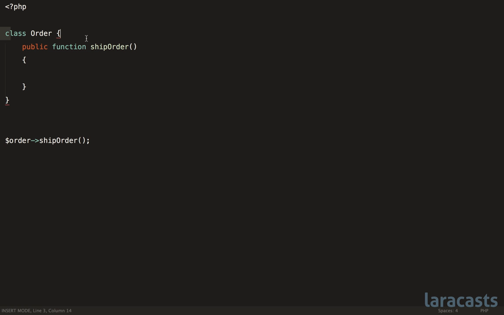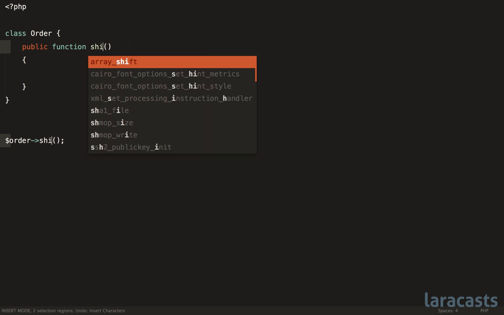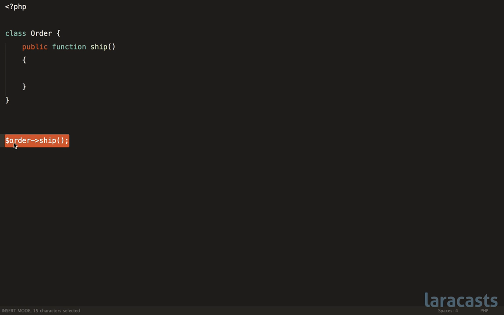So when we defined it up here, maybe it felt okay, but when we use our code, and this is important, try to design and build your objects by writing the usage first. And this is one big benefit to TDD or BDD. It makes you actually think about how you will consume these objects before you build them, and that can be really beneficial. So in this case, no abbreviation here, but we're being too verbose. We already have a class order and an order object, so we can get away with calling it ship. And now notice that the usage is that much better.